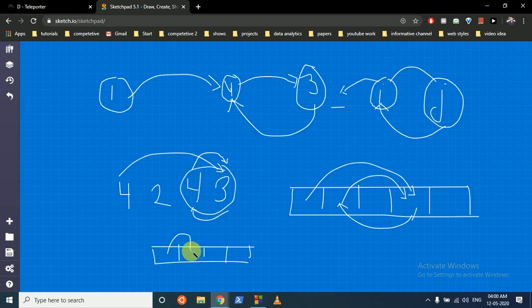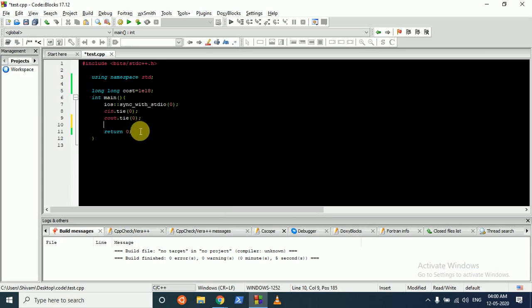But there can be a case where 1 goes to 2, 2 goes to 3, 3 goes to 4, and from this position we go back to the first position. So at most we can find our loop after 4 teleporting jumps. If the size is 4, we'll do at most 4 jumps, or equal to N jumps, to find our loop. So that's our logic. We'll first find our starting positions and the loop, and then we'll see how to find our value.